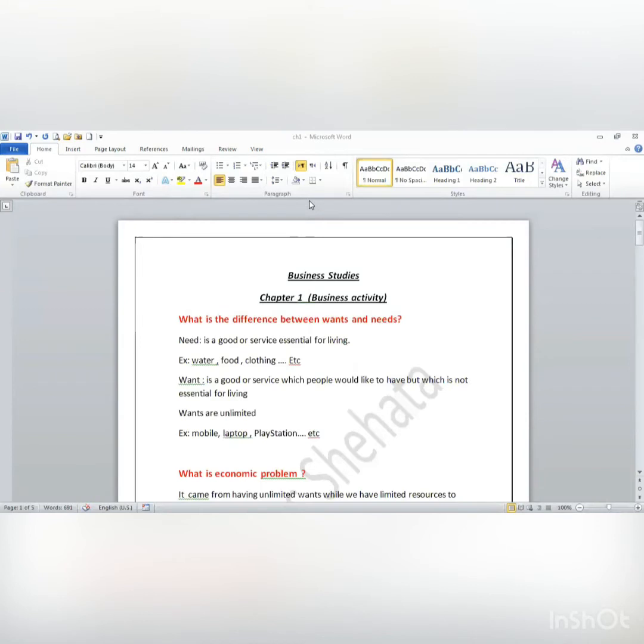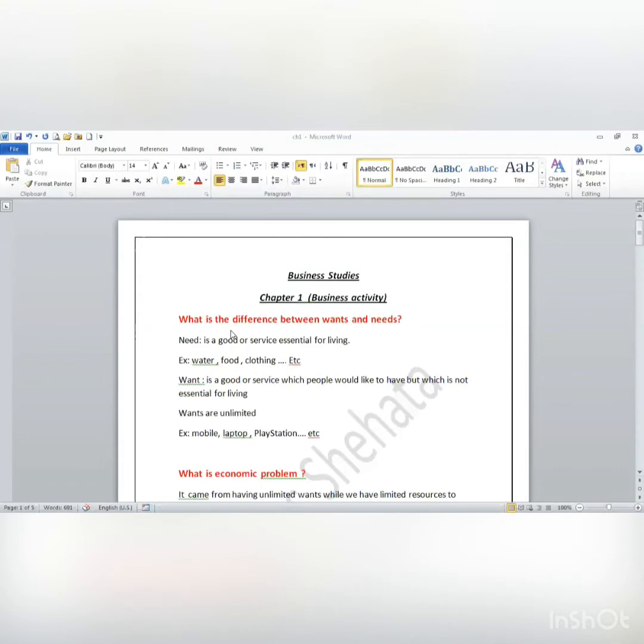I couldn't live without these needs. Like what? For example, water, food, clothing. Can you live without these needs? Of course, I couldn't. So, needs are goods or services essential for my living.